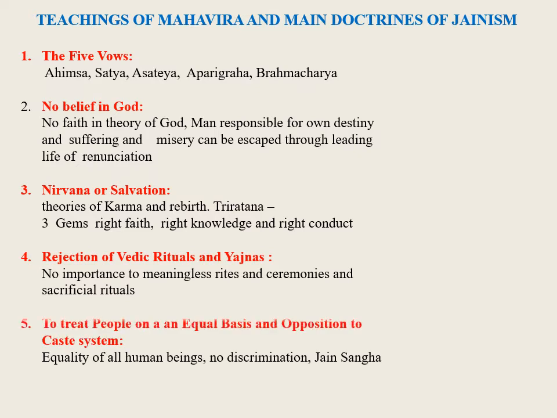To treat people on an equal basis and opposition to the caste system. Mahavira believed in all equality of beings. All have the right to attain nirvana by leading a pure life. He preached that there should not be any discrimination on the grounds of caste. He even favored the freedom of women and allowed them to join the Jain Sanghas. Belief in penance. The Jains' belief in penance was directed to live strict lives. To starve oneself to death was regarded as a great virtue.